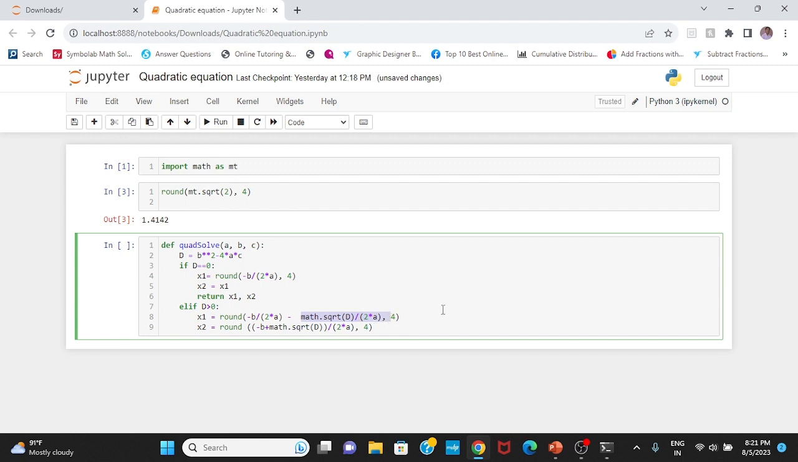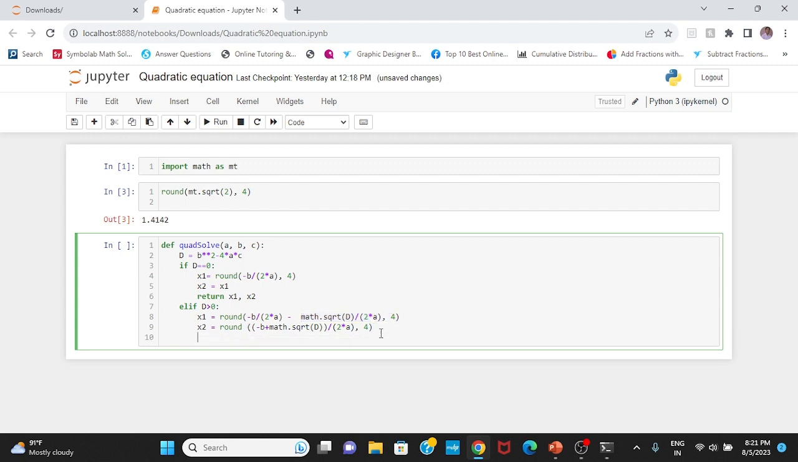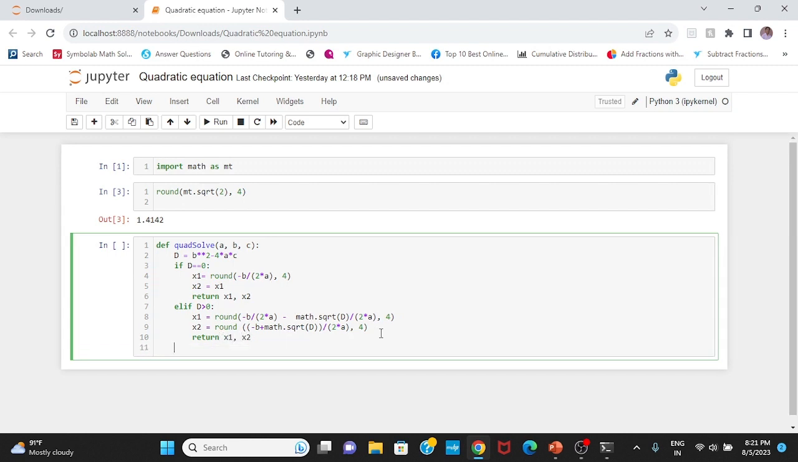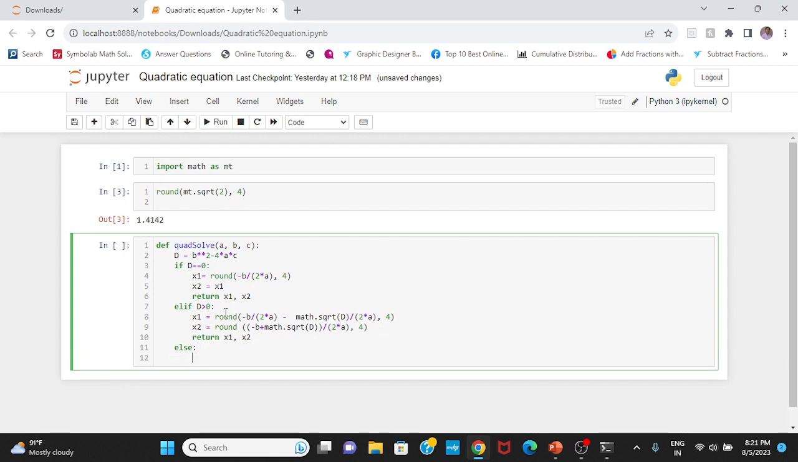Okay, so now I am going to return these values, x1 comma x2. Now for the else case, I have taken greater than or equal to. If d is less than 0, I have to write this separately this time.